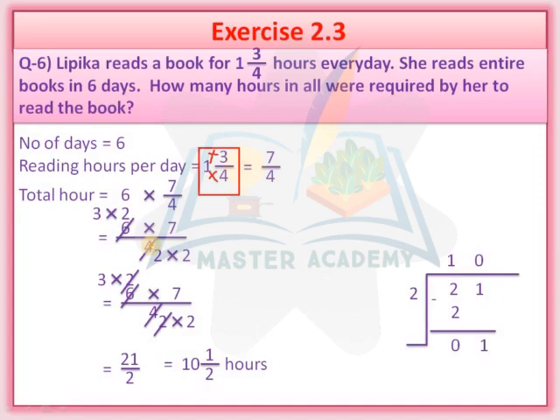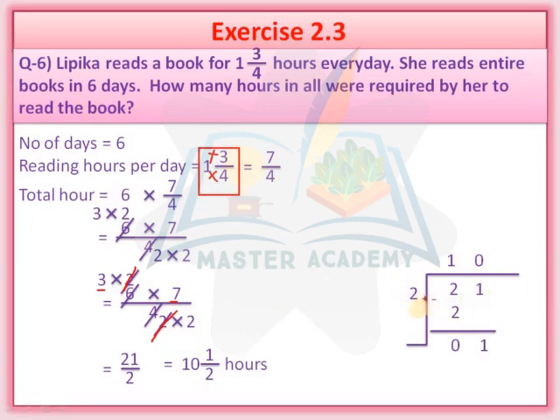Clear? Same step I have written here, and these 2 and these 2 will be cut. So the remaining numbers are 3 and 7. So 3 times 7 is 21 upon 2. And this is an improper fraction, and therefore we have to divide by 2 here.